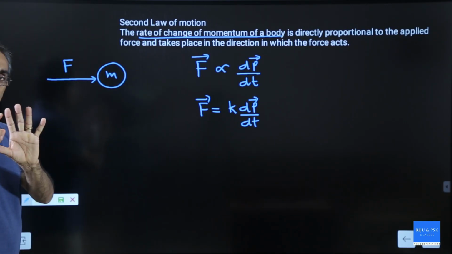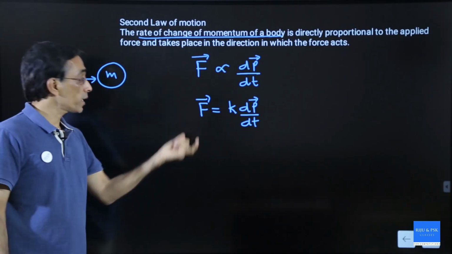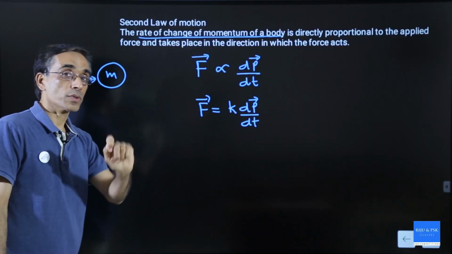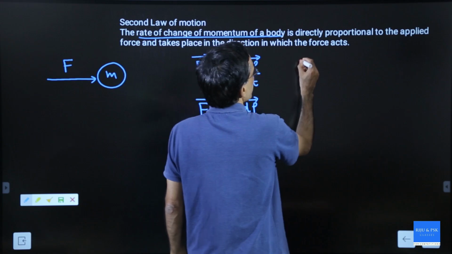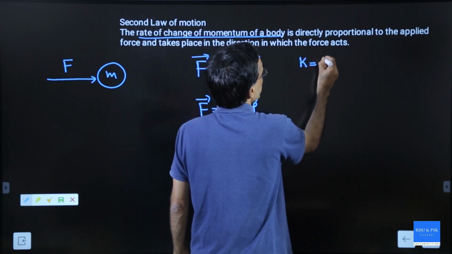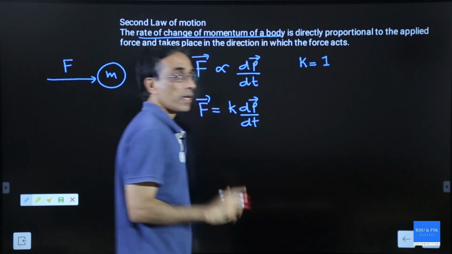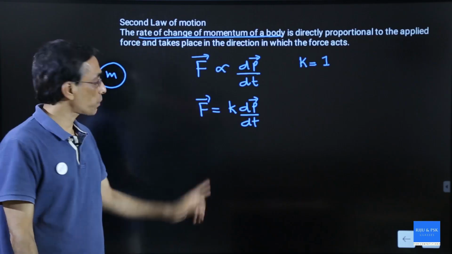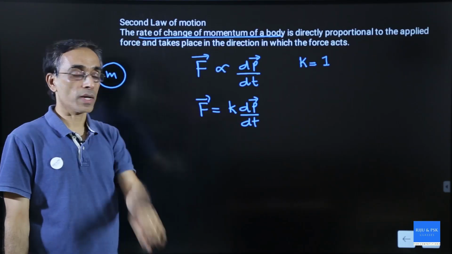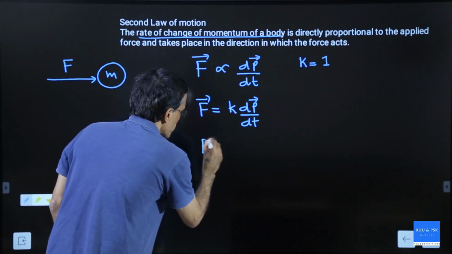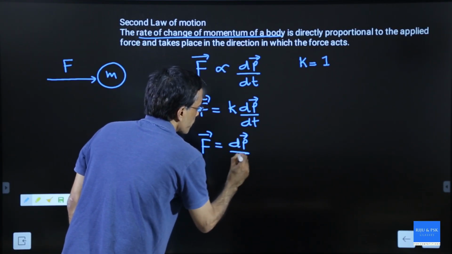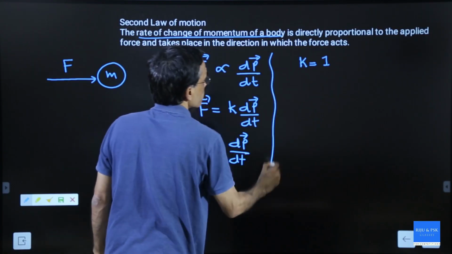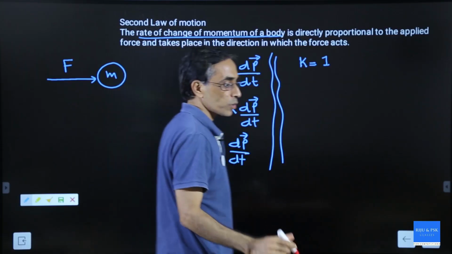But by properly defining Newton, the unit of force, K is taken as 1. By properly taking K equal to 1, we write this equation as F is equal to dP by dt. I should explain why K is equal to 1.